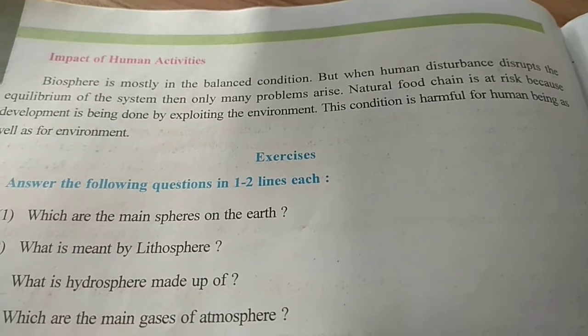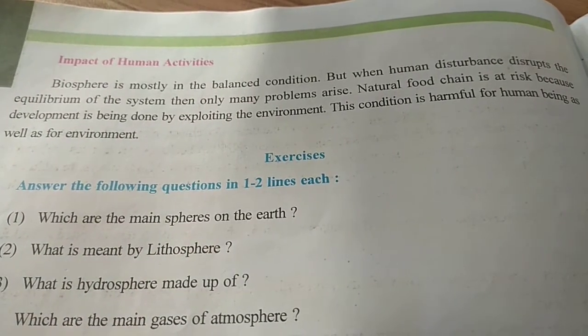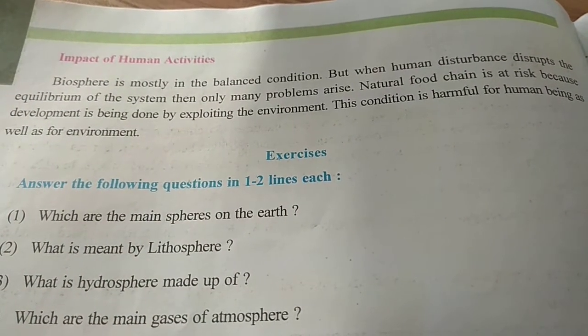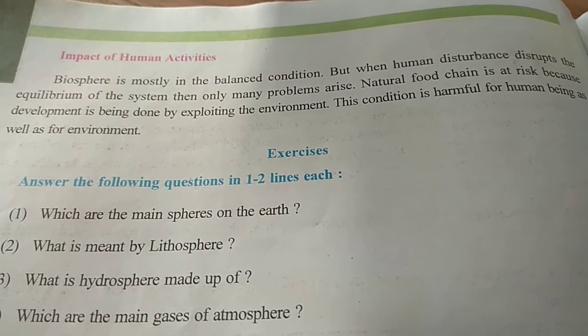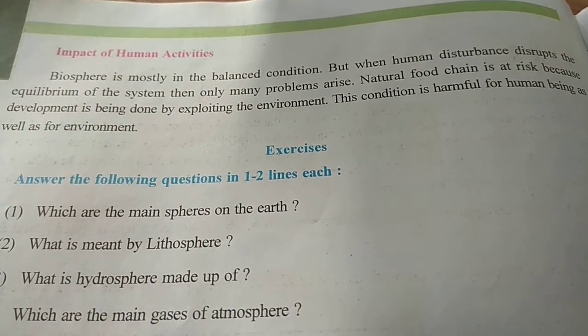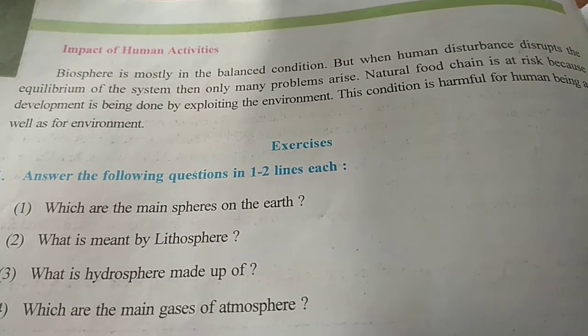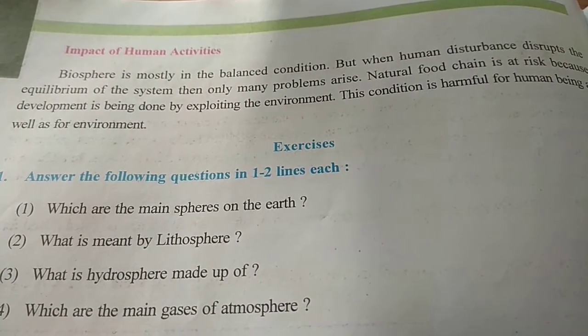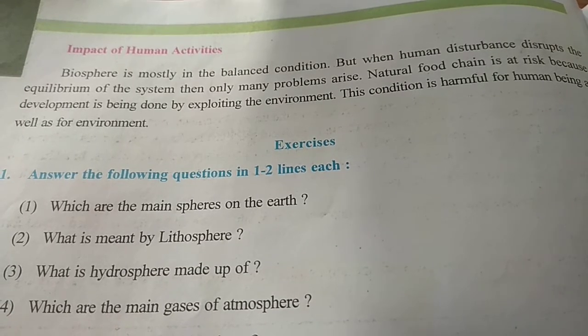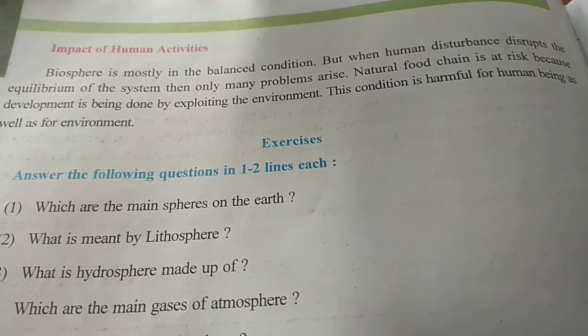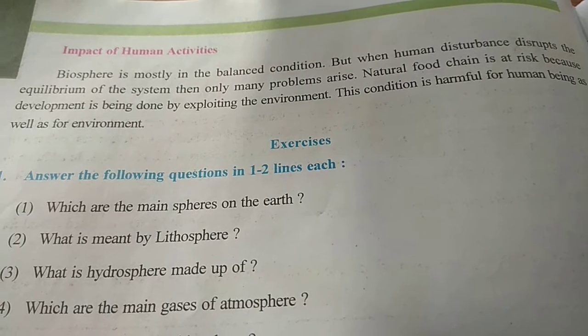The natural food chain is at risk because development is being done by exploiting the environment. Because of industrialization and development at the cost of our environment, deforestation and many other types of pollution, all these are disbalancing our environment.